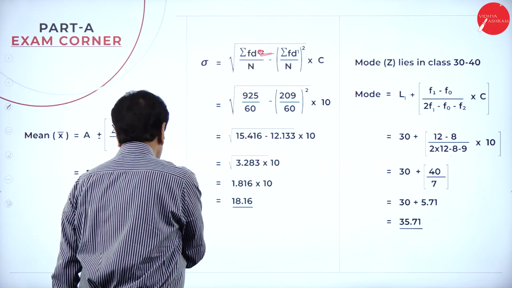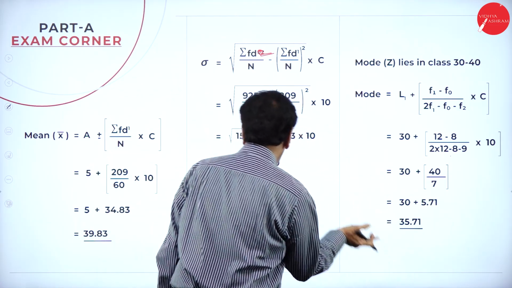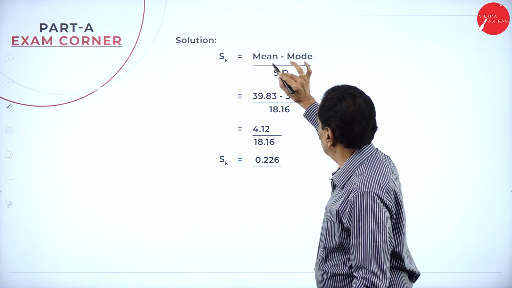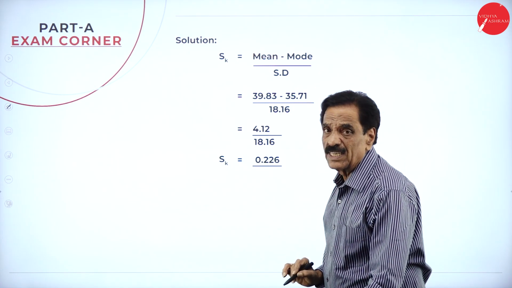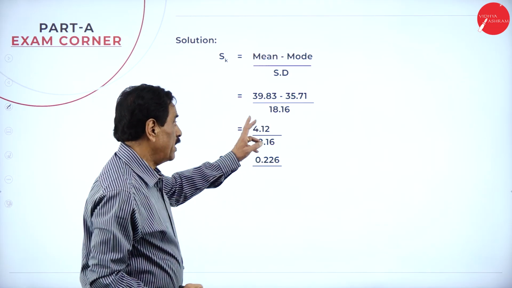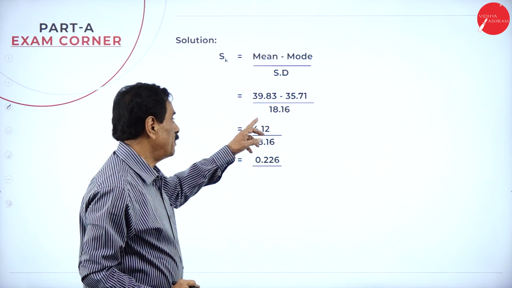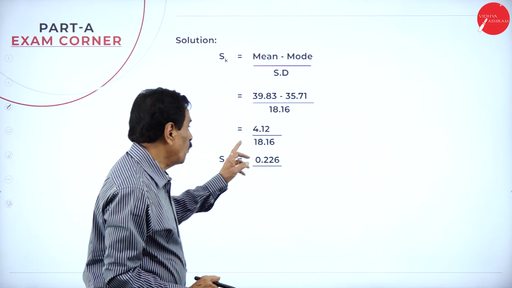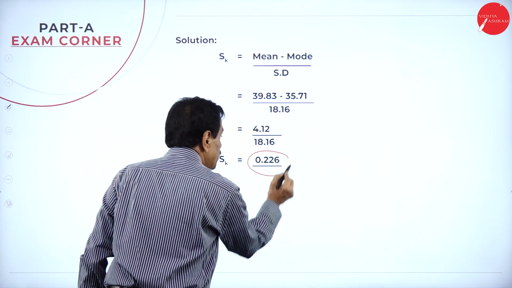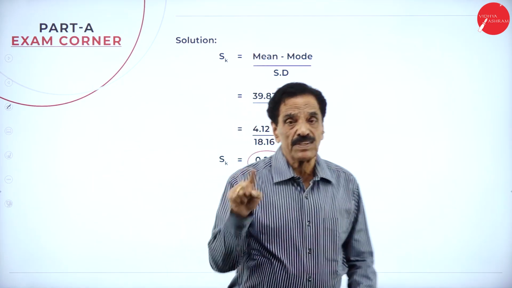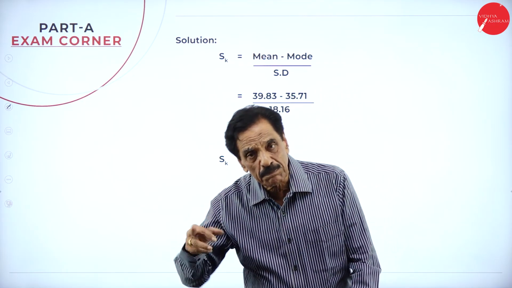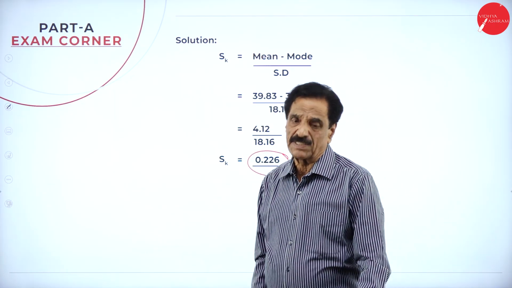So we find out the mean, we find out the mode, and we find out the standard deviation. So the formula: skewness is equal to mean minus mode divided by standard deviation. So 39.83 minus 35.71 divided by 18.16. It is 4.12 divided by 18.16. Your skewness is 0.2. This is as per Karl Pearson. First is as per Bowley's coefficient. This is as per Karl Pearson, considered.